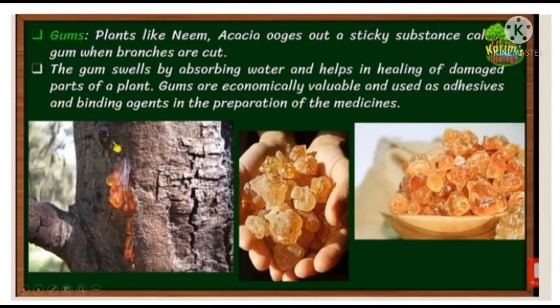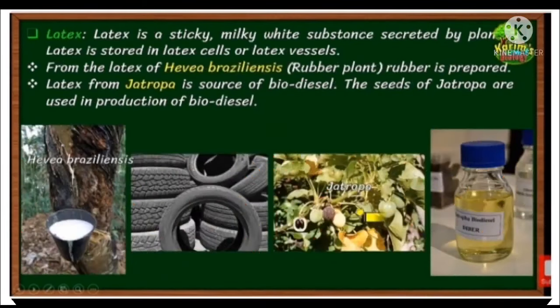The fourth type are gums. Plants like neem and acacia ooze out a sticky substance called gum when branches are cut. The gum swells by absorbing water and helps in healing of damaged parts of a plant. Gums are economically valuable and used as adhesive and binding agents in the preparation of medicines.